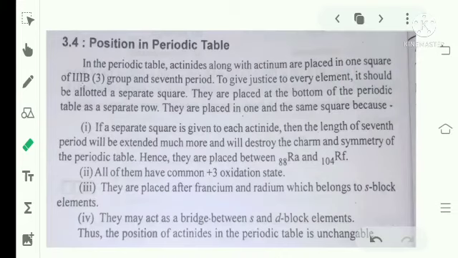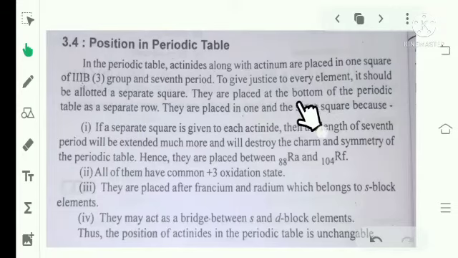Next point, the position of the actinides in the periodic table. In the periodic table, actinides along with actinium are placed in one square of group 3B and the seventh period. To give justice to every element, each should be allotted a separate square.